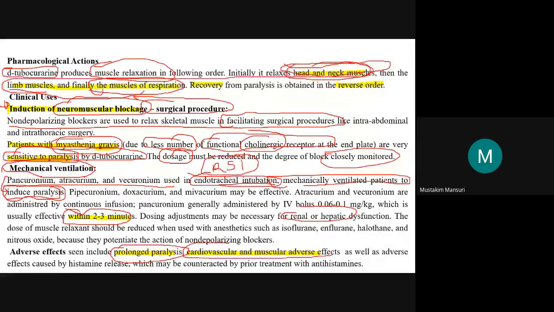Cardiovascular and muscular adverse effects are there, and they also produce histamine release. If there is histamine release or an allergic reaction, then to counter this we will need treatment with antihistaminics. So this was about the depolarizing as well as non-depolarizing blockers.